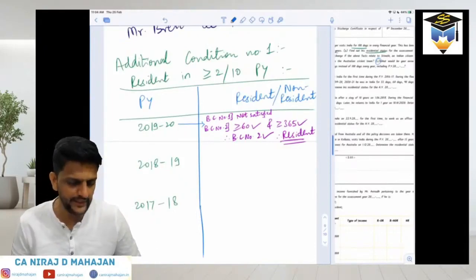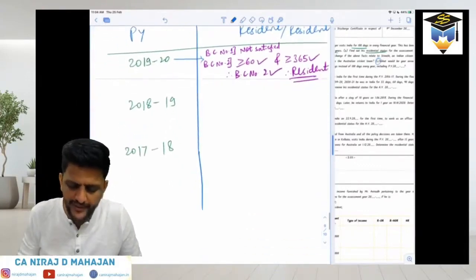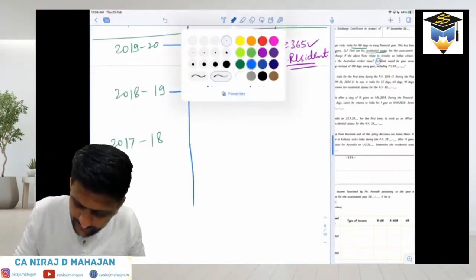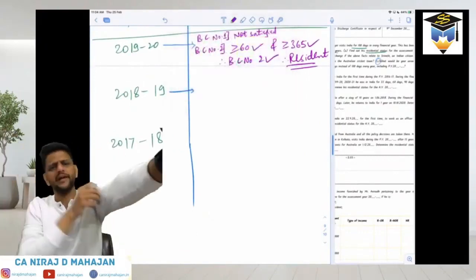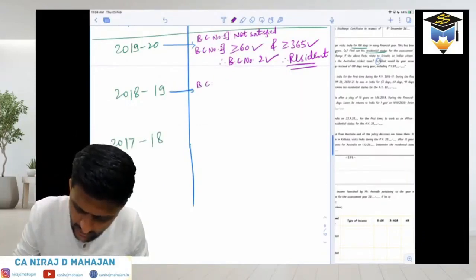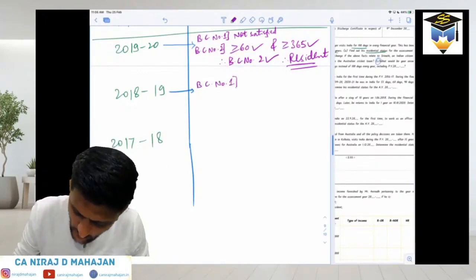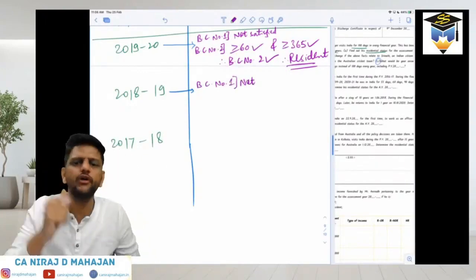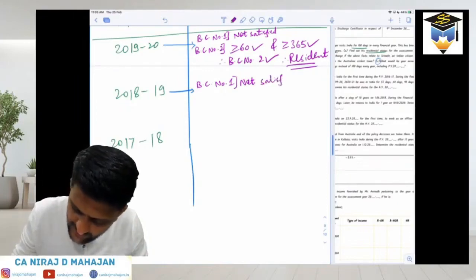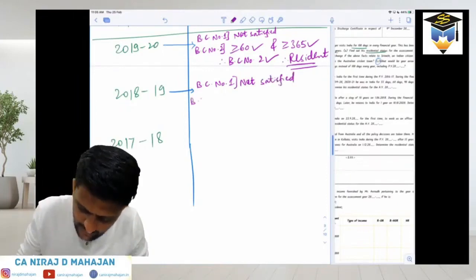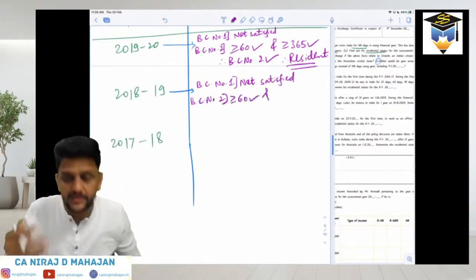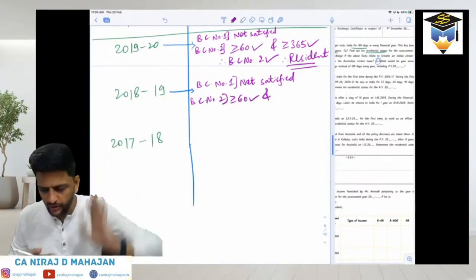So he's resident for 1920. What about 1819? The same thing is going to happen in 1819 also. Basic condition number 1 is again not satisfied, because in 1819 he is there only for 100 days, not 182. But the same thing happens in basic condition number 2: in 1819 he was there for at least 60 days, and in the earlier 4 years he was also there for 365 days.